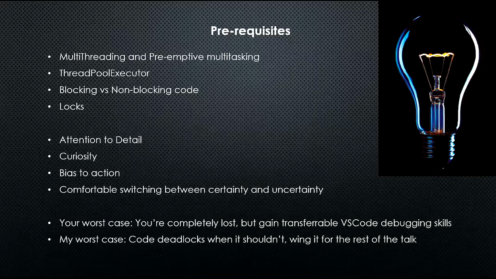And then being comfortable switching between certainty and uncertainty. This means that you do not fully control your code. When we talk about preemptive multitasking, that means the OS, as and when it wants, can switch you from the main thread to the child thread, or from the child thread back to the main thread. There's no way to predict when that will happen, but we can try to figure out what is happening at any moment to help us reason about what is going on. Your worst case is you don't understand this talk at all, but you'll learn something about VS Code debugging. And my worst case is you can see that there's something that shouldn't lock, but it locks. So let's see what happens.